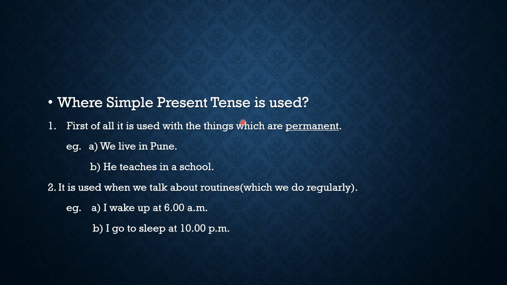For example, we live in Pune, not temporary. We live in Pune, and in the given time period, we are not moving from this place. So, this is a simple present tense sentence. He teaches in a school. Again, it is a permanent situation, and you can say that these are not temporary situations. Now see the second one.